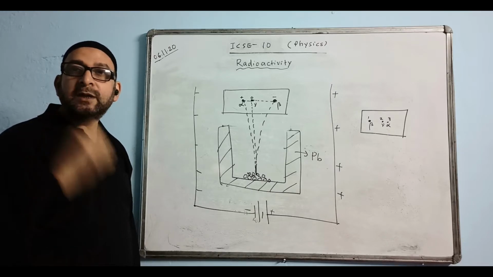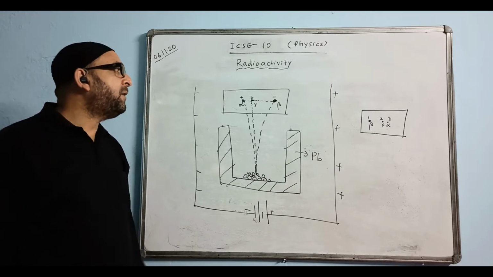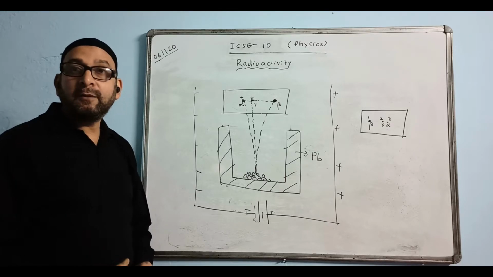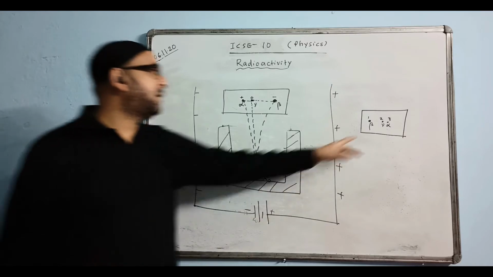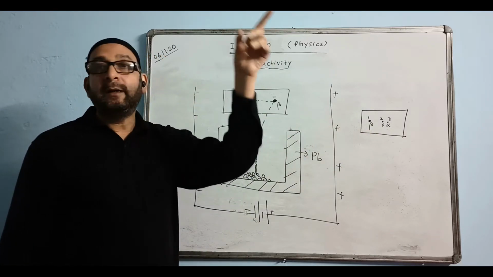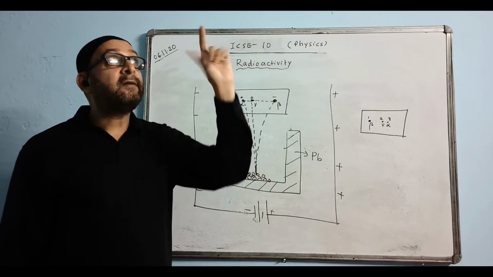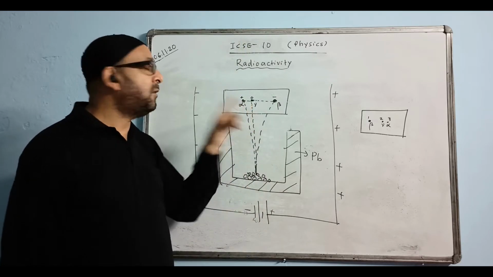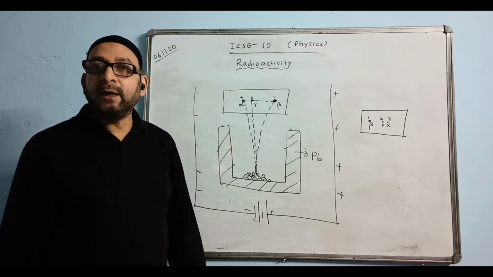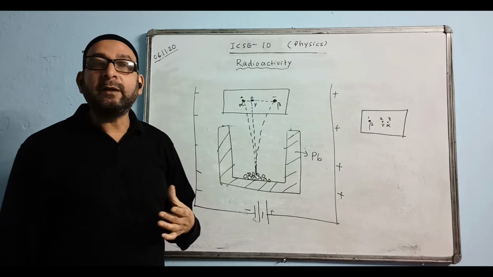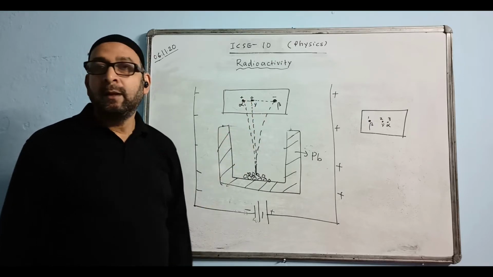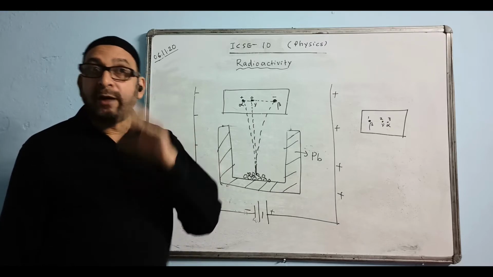So 3 kinds of radiations are coming out. One of the radiations is similar to light. Which of the radiations is similar to light? The answer is gamma, because light is also uncharged. It is an electromagnetic wave. It can travel through vacuum. Even gamma can travel through the vacuum. It is similar to light. Name the radiation emitted by a radioactive material that is similar to light. The answer is gamma.